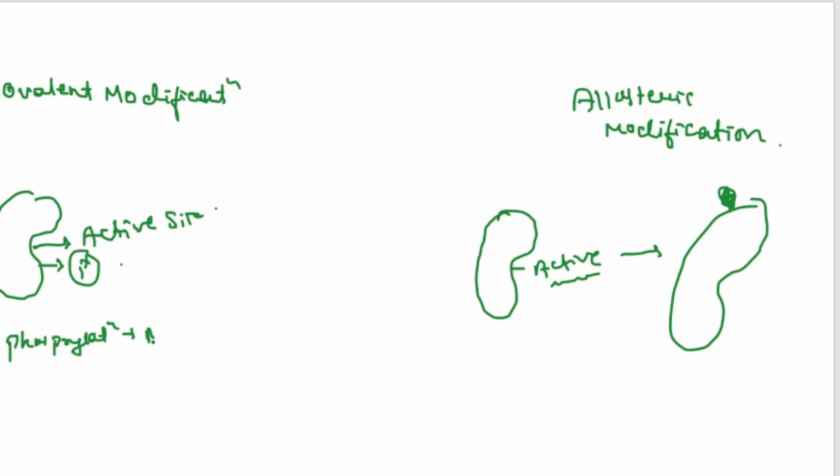in the active site, in the serine amino acid, during this time there is inactivation of the enzyme due to phosphorylation.